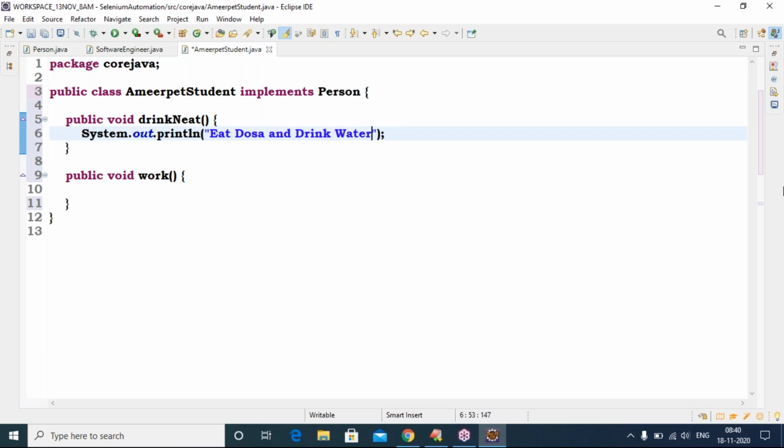Yes or no? Because they are paying hostel fees, course fees, and everything. Pizza, sir? There is no money. If you are a rich student, you can eat pizza. My student is a poor student. That's why he will eat dosa and drink water. Tea also. Okay, eat dosa and drink water, because he is an Ameerpet student. See, based on the type of person, the implementation differs. Same thing: an Ameerpet student eats dosa and drinks water. What is their work?